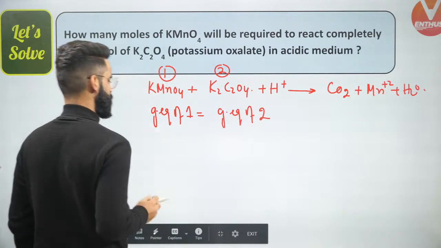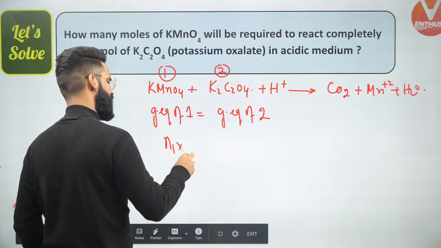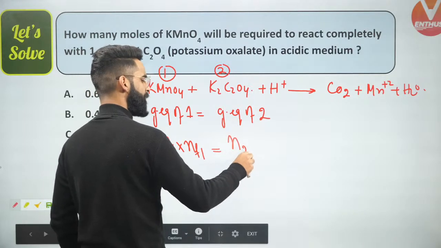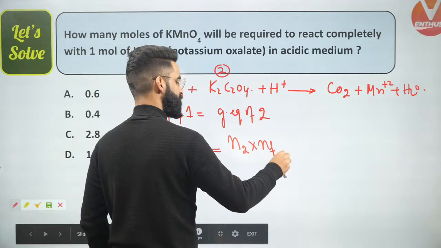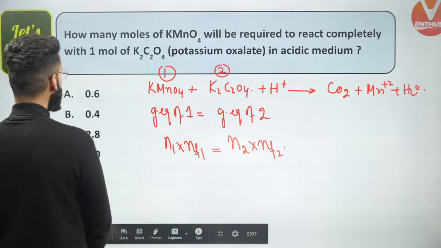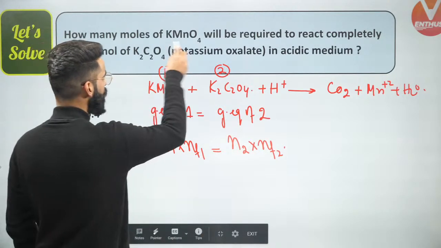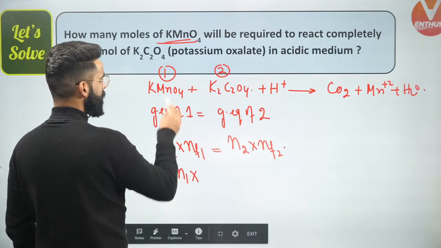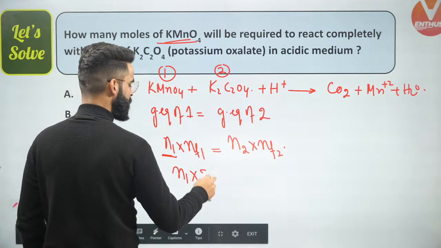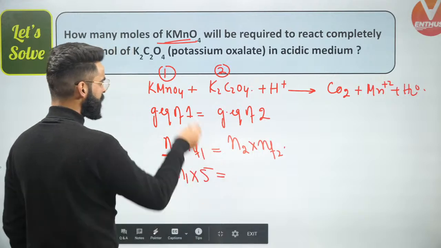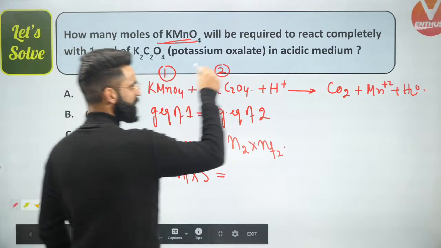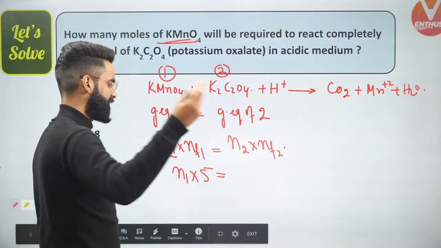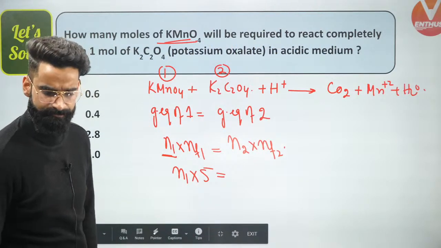Now, gram equivalence of 1 is number of moles of 1 multiplied by n factor of 1. This should be equal to gram equivalence of 2, number of moles of 2 multiplied by n factor of 2. I'm supposed to calculate the moles of KMnO4, which I'm representing by N1, and the n factor of 1. The n factor of KMnO4 in acidic medium is 5. Or if you do not remember, the oxidation state of Mn goes from +7 to +2. Final +2 minus initial +7, the change is 5. So 5 will be the n factor.